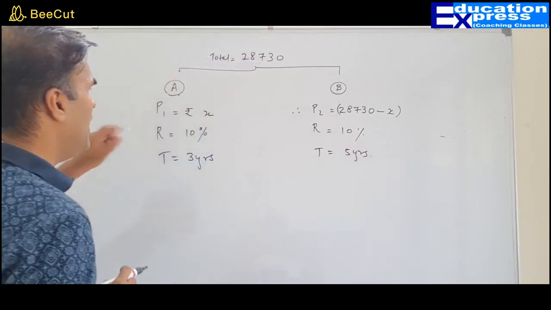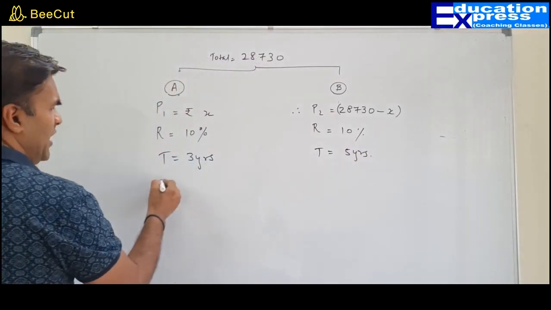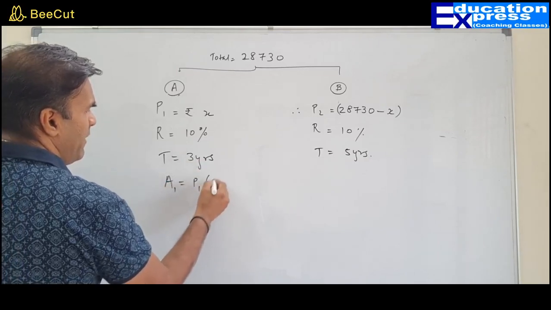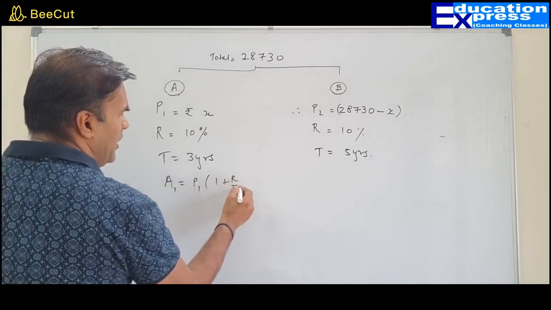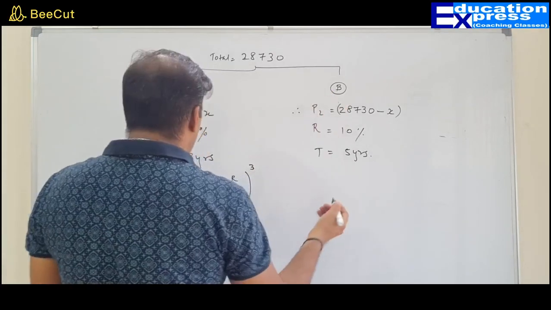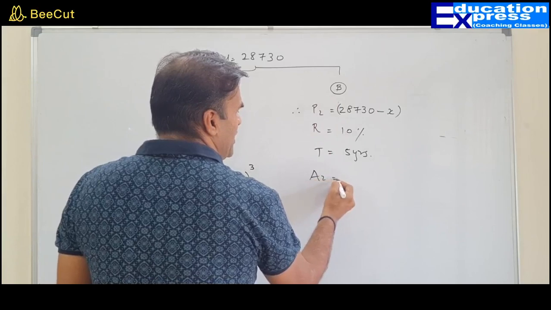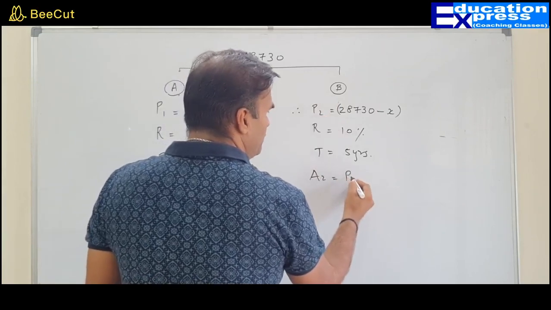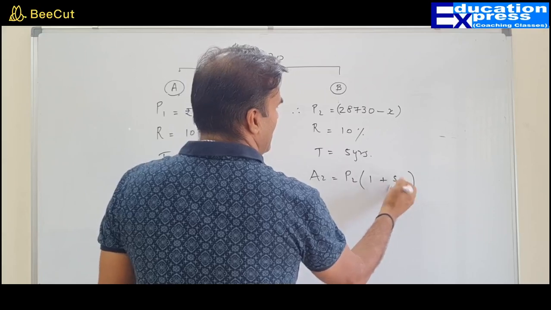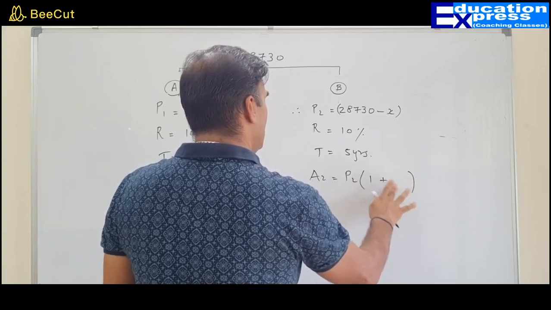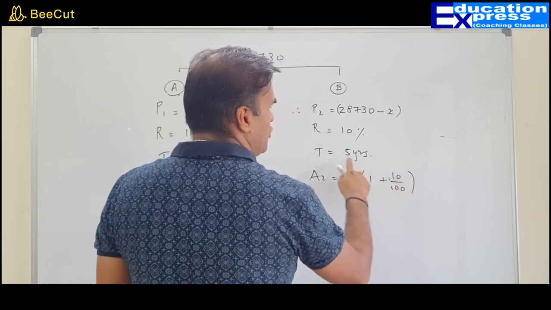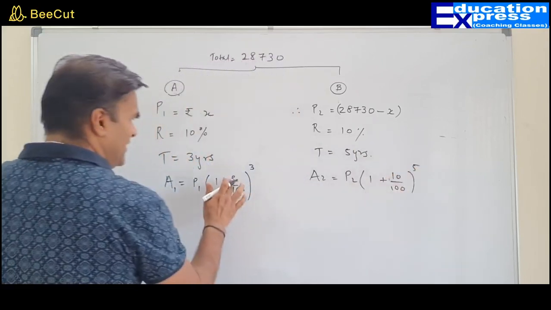So what is the amount that A is going to receive? A will receive P1 into 1 plus R upon 100 raised to 3. What about B? How much will he receive? He will receive P2 into 1 plus R upon 100, where R is 10%, raised to 5.